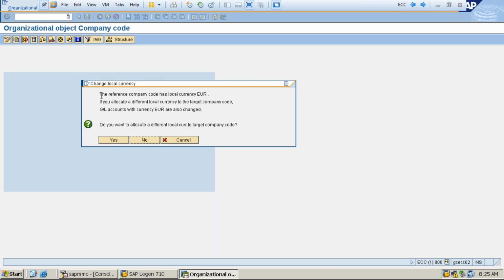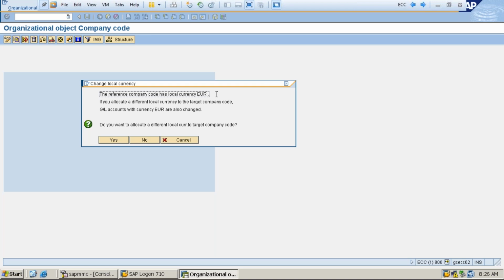And see, another pop-up has come up. The reference company code has a local currency INR. That means whatever the company code that we have referred, which is 1000, it has a local currency INR. What is the local currency? Local country currency, right? What is Indian local currency? INR. Right. What is the US local currency? Dollars. Right. Likewise, USD.